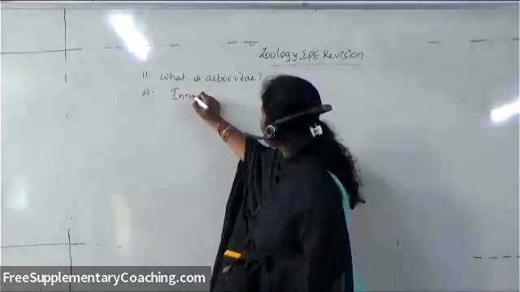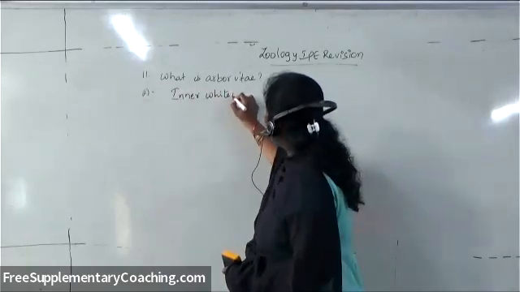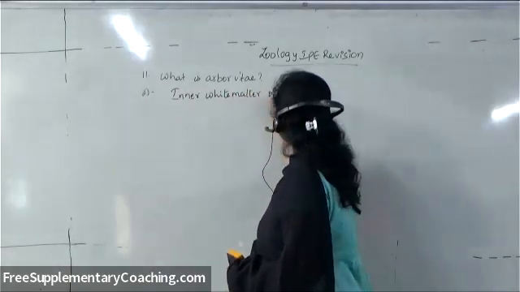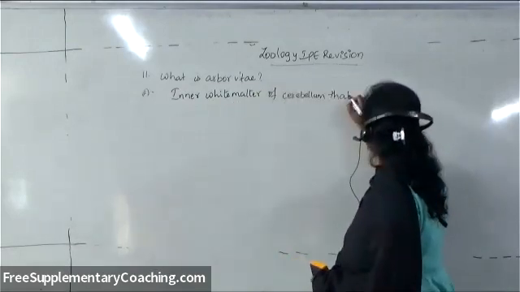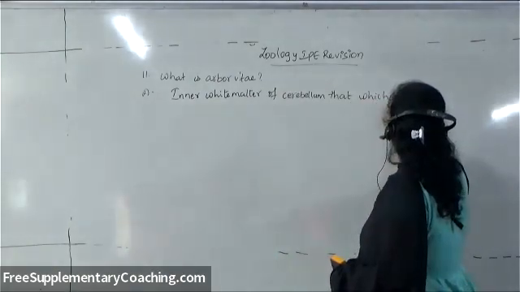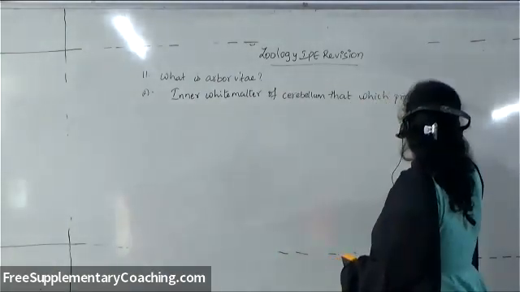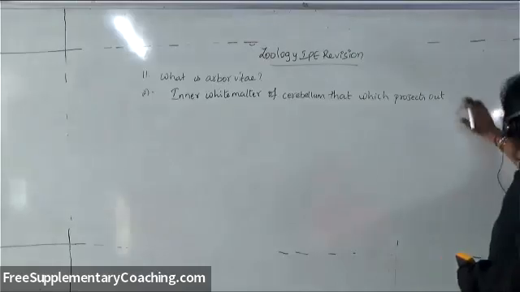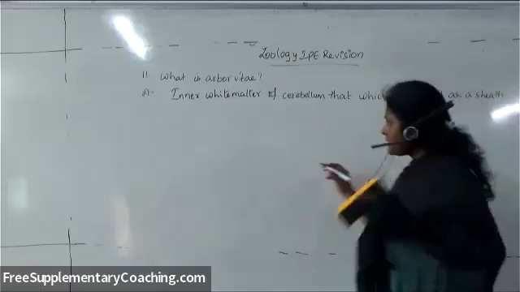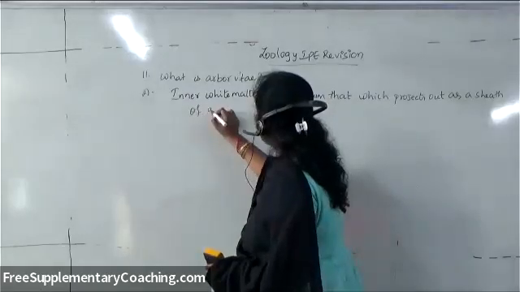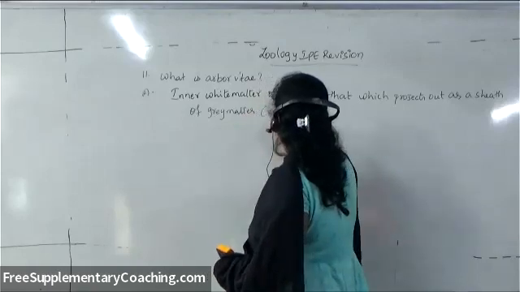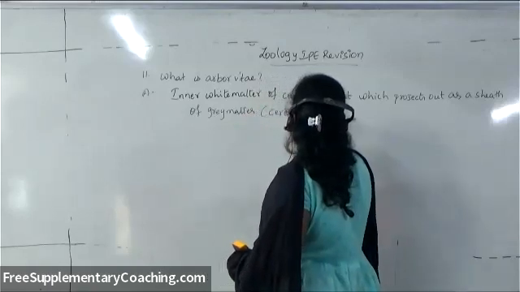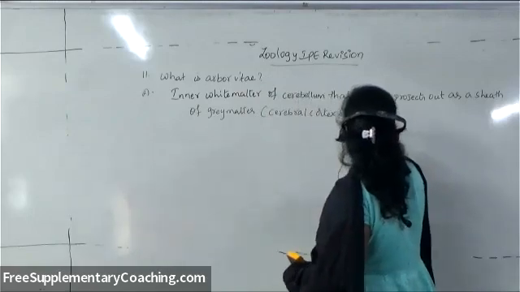So what is meant by arbor vitae? The inner white matter of cerebellum that projects out into a sheath of gray matter, so that it appears like a branching tree.